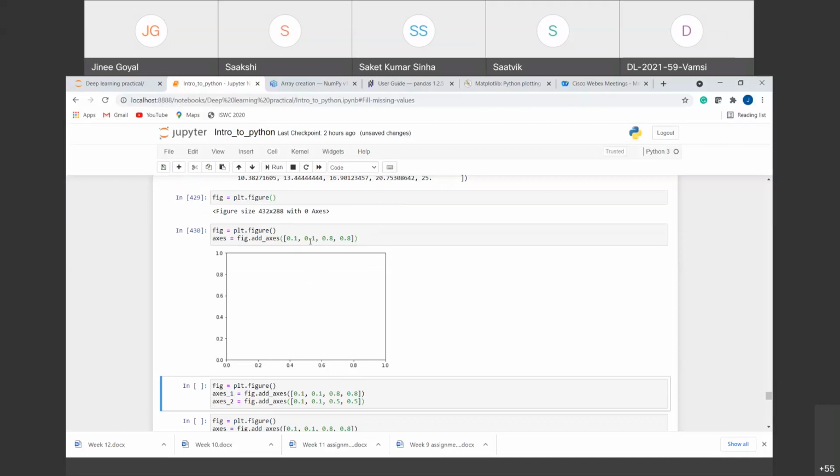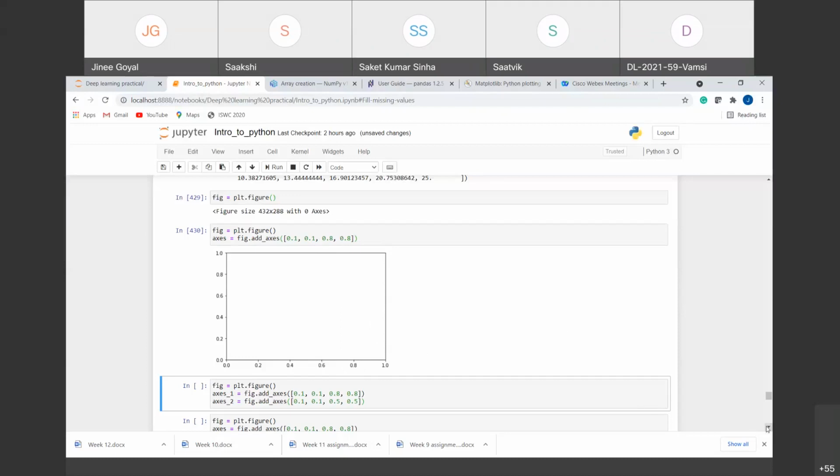Similarly, it gives us the bottom, that is left is the same and bottom is also the same. This gives us the width, that is how much percentage of the canvas we want to use, that is 80, and similarly this is for the height that we want to use. All these values are in the range of 0 to 1.